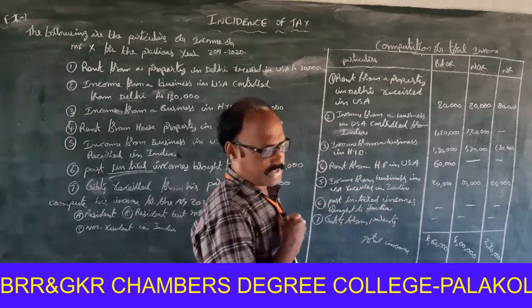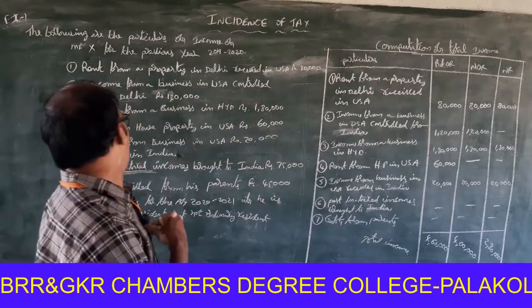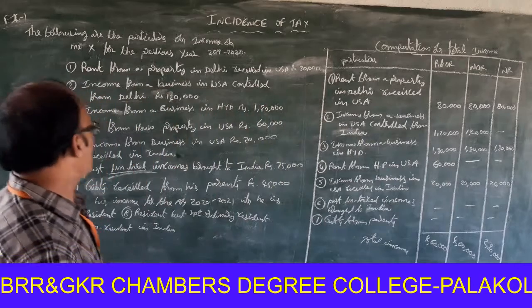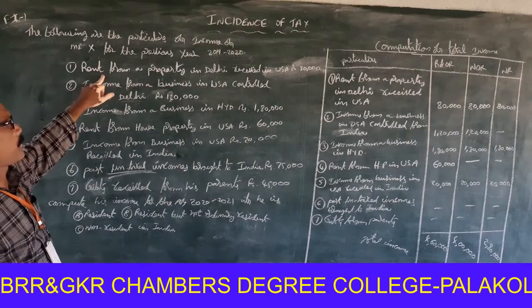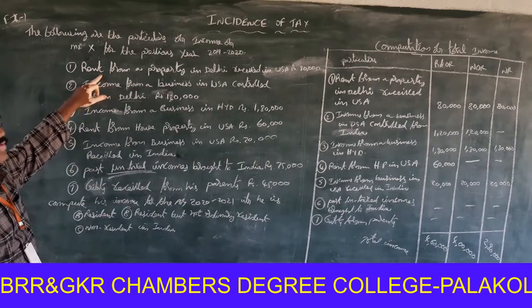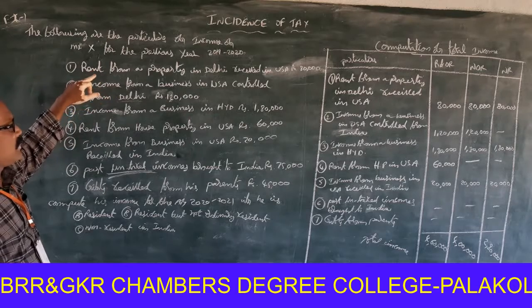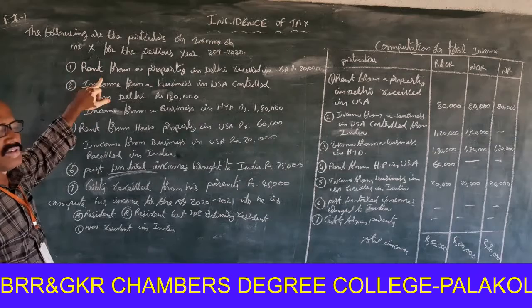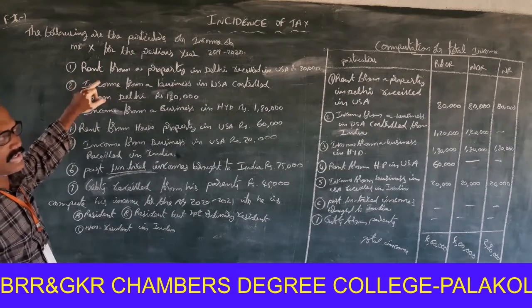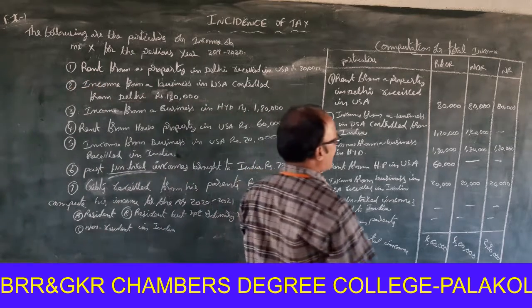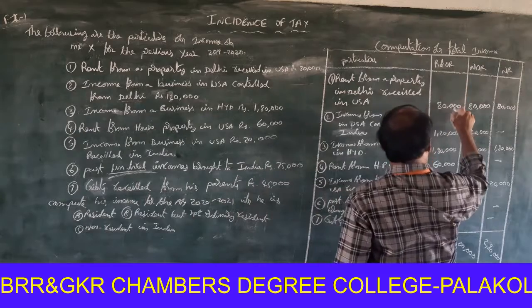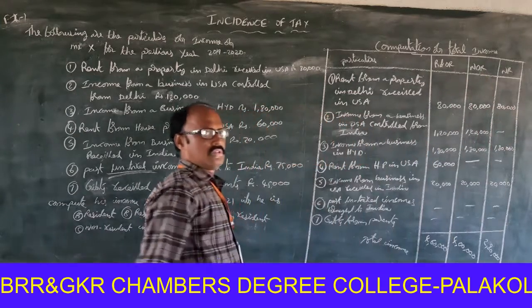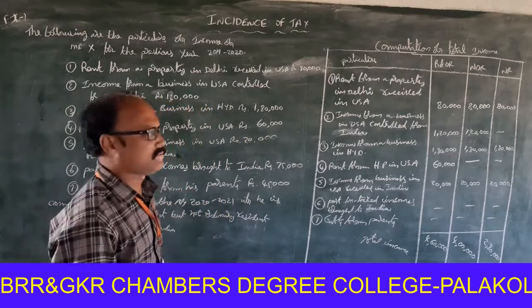Once again, I am telling that rent from a property in Delhi received in USA. Income earned in India received in USA. Income earned in India received outside India. Indian income. That's why it is taxable for resident and ordinary resident, not ordinary resident, and non-resident also. Because it is Indian income.